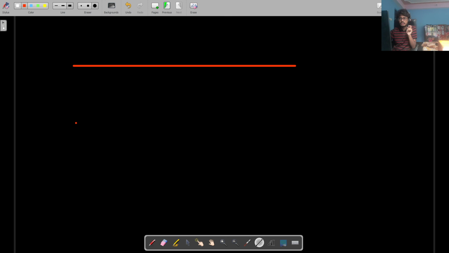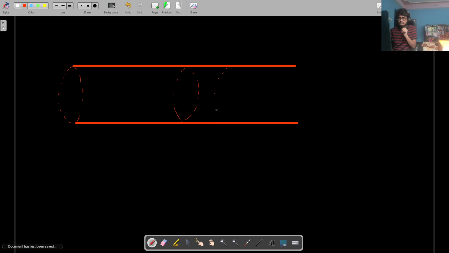So we have a conductor. It is a cylindrical conductor like this. This is the negative side of the battery.